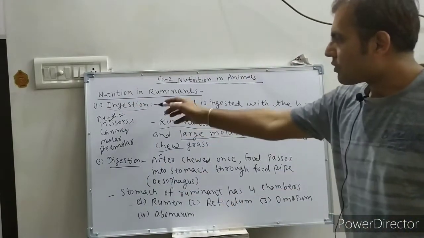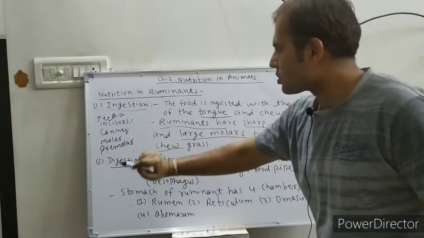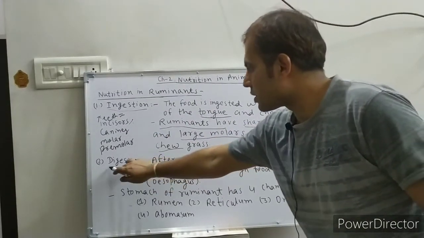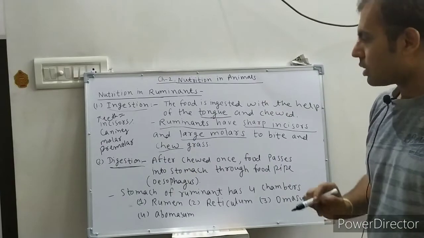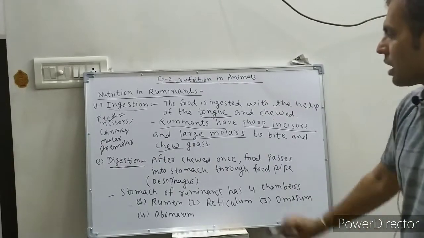Now, after this process, the second process of nutrition in ruminants is digestion. Now, what is the process of digestion?